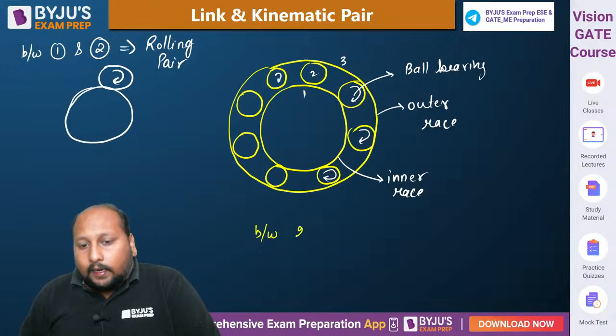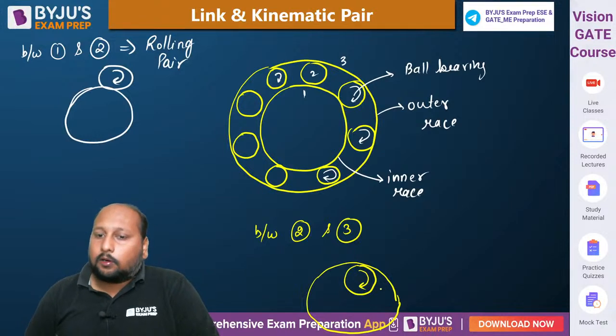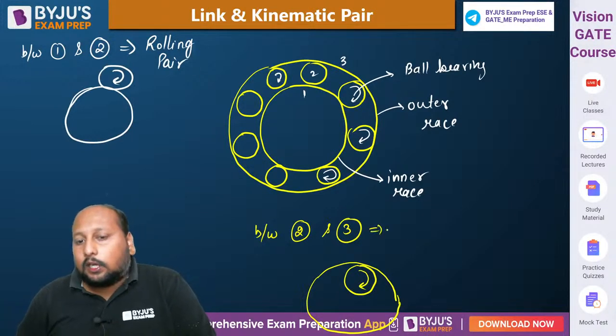Between link 2 and link 3, what kind of pair are we getting? Tell me what is happening. Between link 2 and link 3, again we are having a rolling pair.